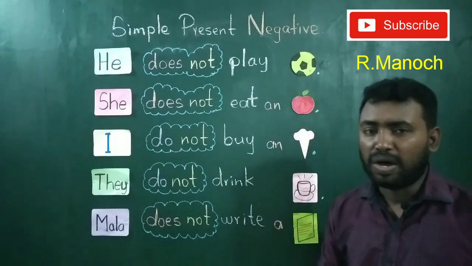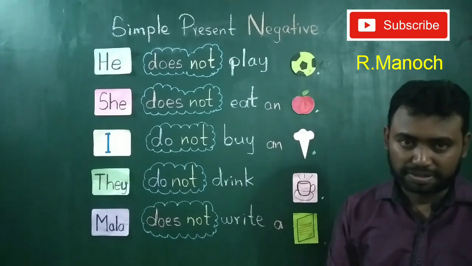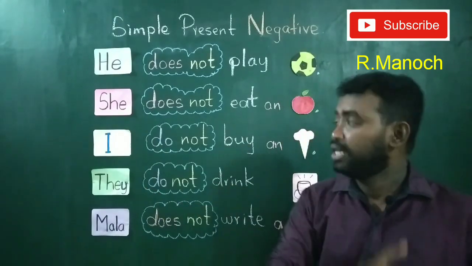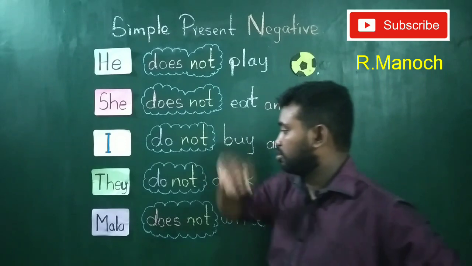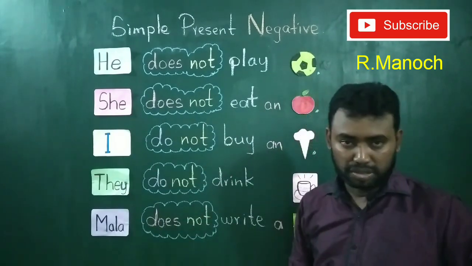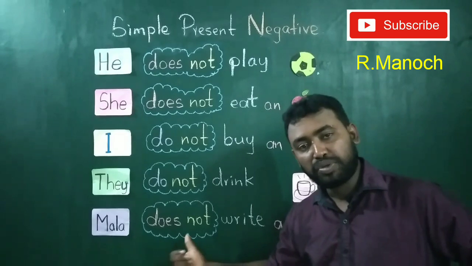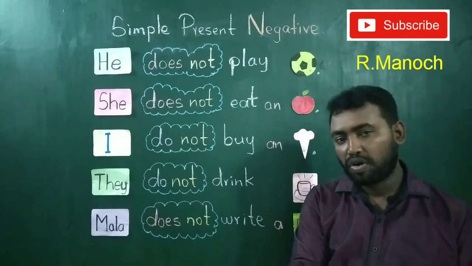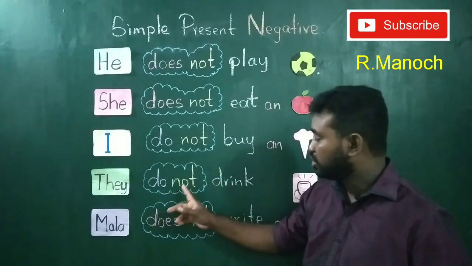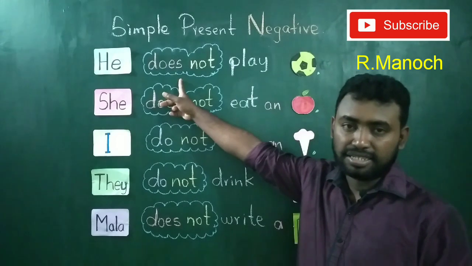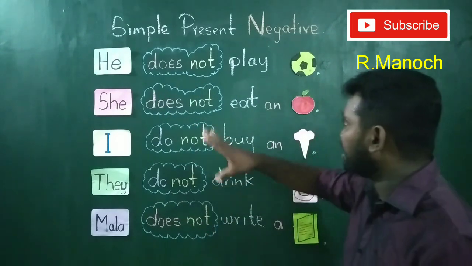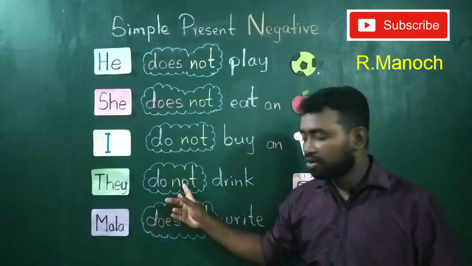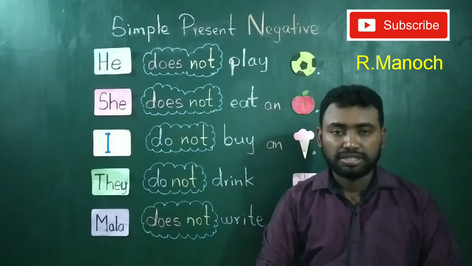Is it difficult? No, you just put do not or does not. Here we put does not, but here we put do not. Why? He, she, it does not. I, we, you, they do not. Mala, she, so we put does not. It's so simple. The contracted form or the short form of do not is don't, and does not is doesn't. So either you can say he does not play football or he doesn't play football. Either you can say they do not drink coffee or they don't drink coffee.